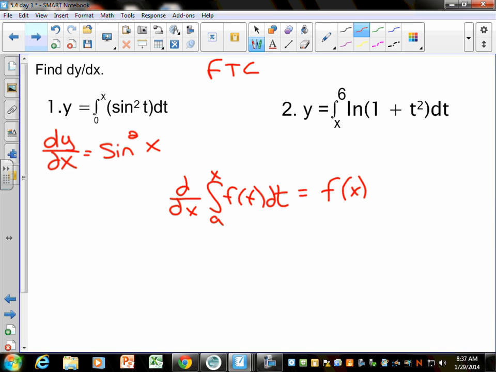But if it's not set up this way, you have to think about what's different. Look at number 2. What's different about number 2 that doesn't fit the actual fundamental theorem of calculus? The x is on the bottom and the number is on top. Do we have a way to switch it so we can put the x on top and the number on the bottom? Yes, and you probably would just do this, but I'm going to show my work here. I could write this as negative integral from 6 to x of ln of 1 plus t squared dt.